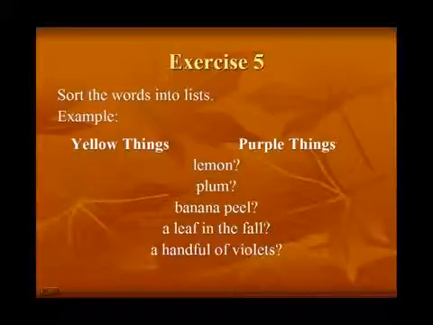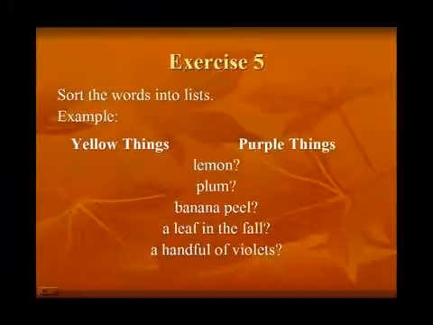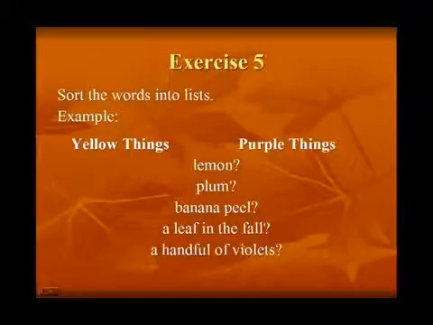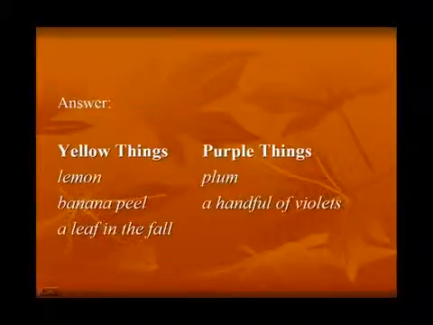Exercise 5. Sort the words into lists. Here's an example. Look at the list below and tell me, which are yellow things? Which are purple things? You can do this alone or with a partner. Answer. Yellow things. Lemon. Banana peel.